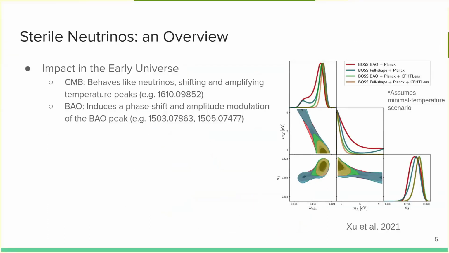So let's think about the physics for a second. If we wanted to use observables in the early universe, well, these sterile neutrinos behave a lot like active neutrinos. They shift and amplify the temperature peaks of the CMB, the temperature-temperature correlation function. And in the early universe, when the BAO is forming, it also induces a phase shift depending on its temperature and modulates the amplitude of the BAO peak.